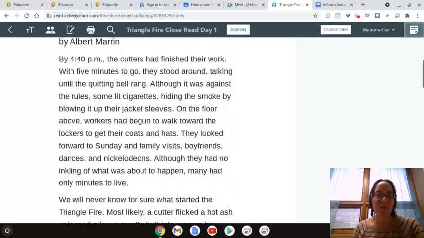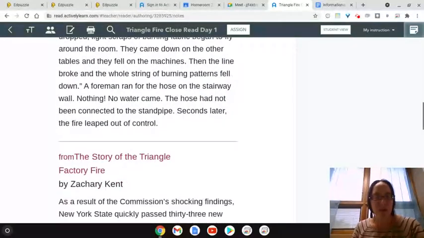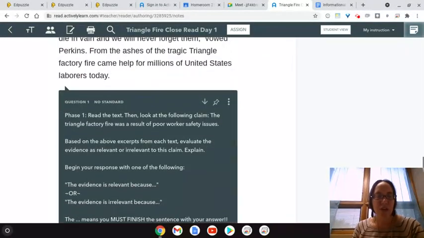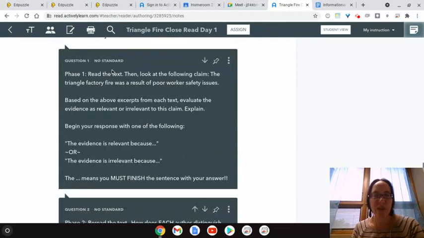As you read through the piece the first time, for each excerpt, you're going to be looking at the following claim. So read the text and look at the claim. The Triangle factory fire was a result of poor worker safety issues. And as you're reading, I want you to think about the above excerpt: is the evidence relevant to support that claim?